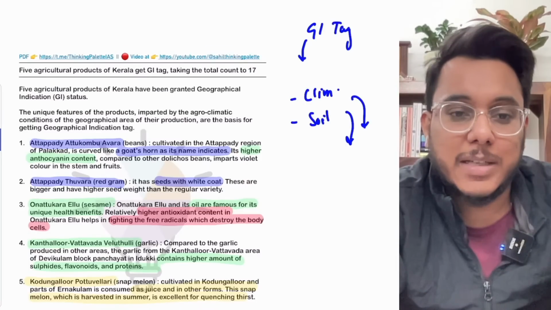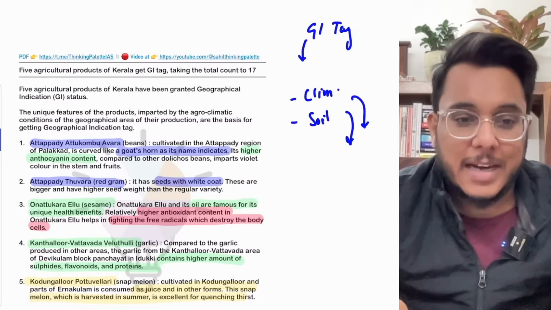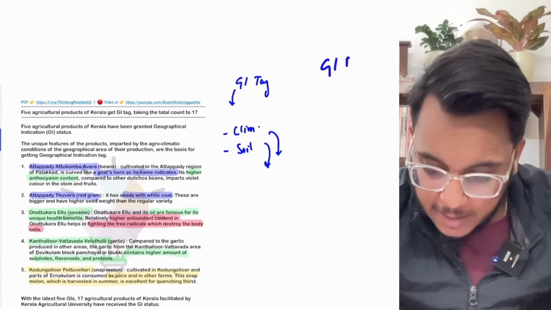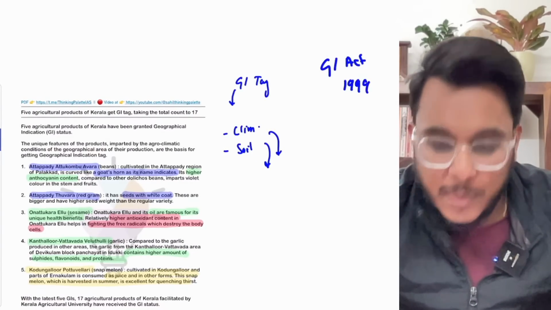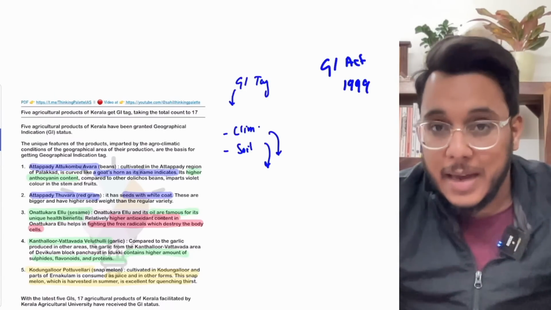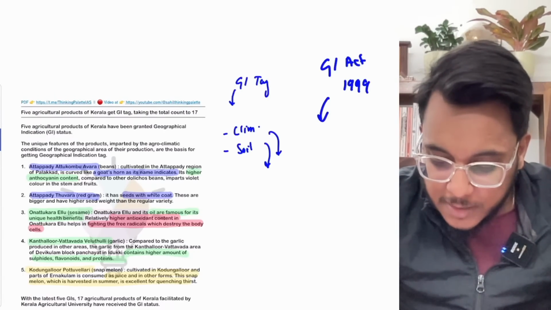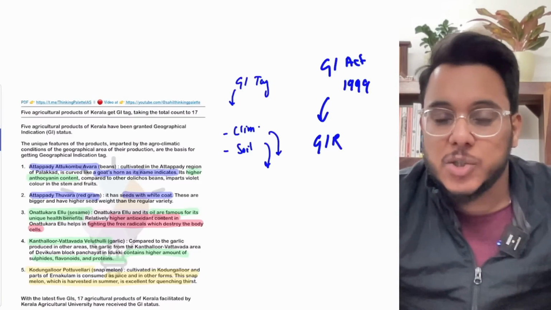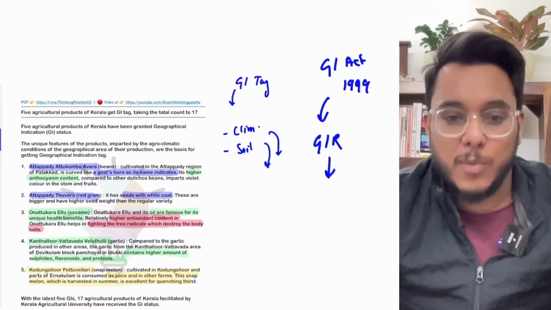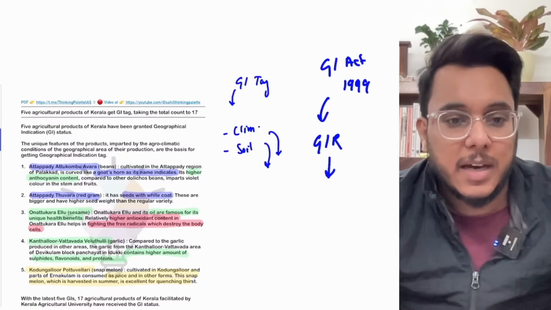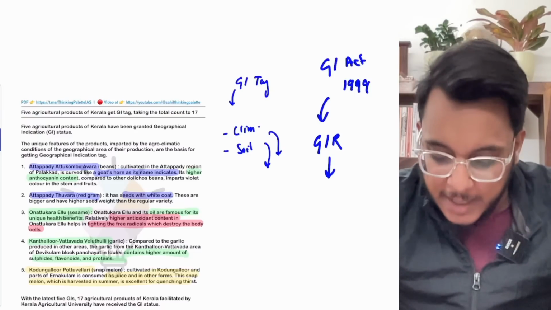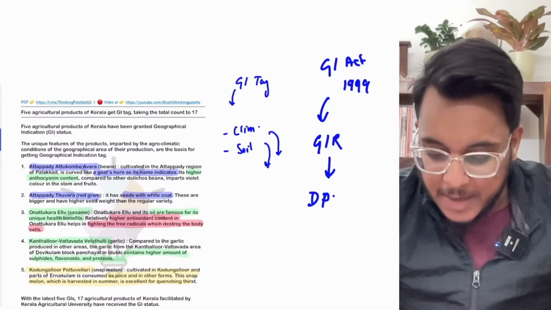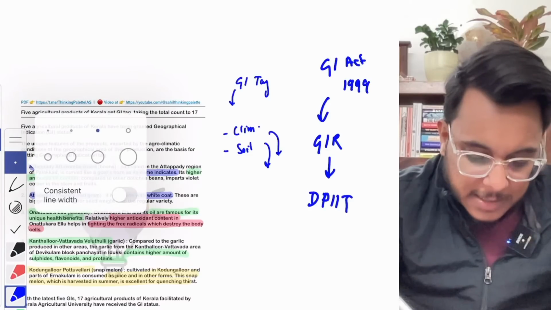Now guys, when we talk about the GI tags, they are given under the GI Act of 1999. These particular tags are issued by the GI Registry, the Geographical Indication Registry. Now this GI Registry is under the Ministry of Commerce and Industry. Particularly, if we talk about the department, it is under the Department of Industry, Promotion and Internal Trade, DPIIT. Okay, so I hope your understanding is clear.